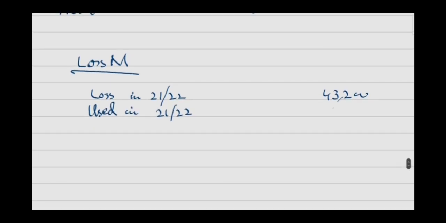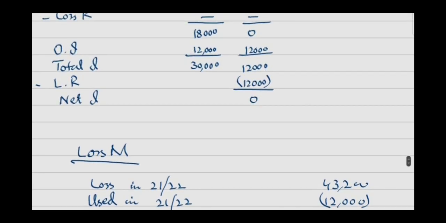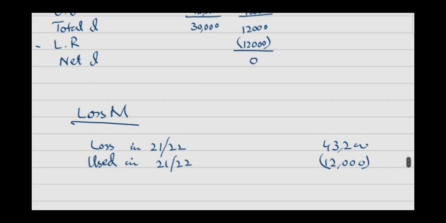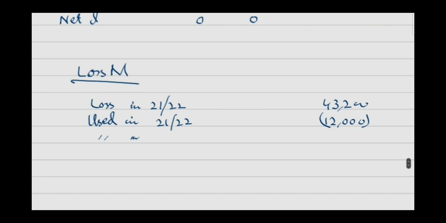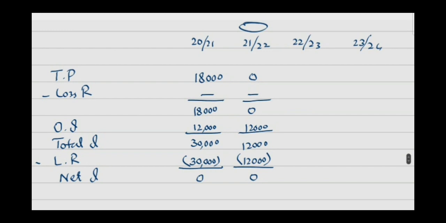21-22, that is 12,000. Now you have remaining loss available of 31,200, and the previous year total income is 30,000. So you can set off the whole total income of previous year against the loss. So it will be 0 again. Now you have used your loss in 2021 as well, and you have chosen a claim to set off loss against the total income of current year and then previous year. Still you have 1,200 of remaining loss available to be set off against trading profit of future year.